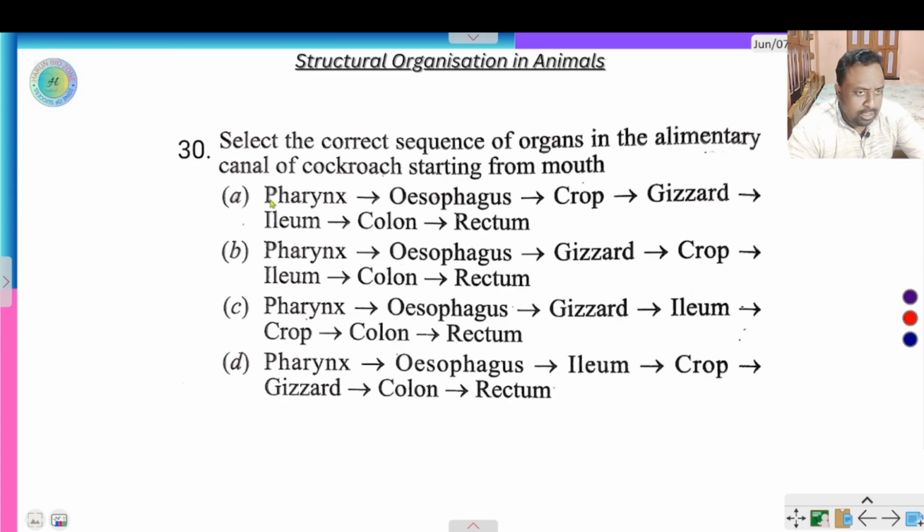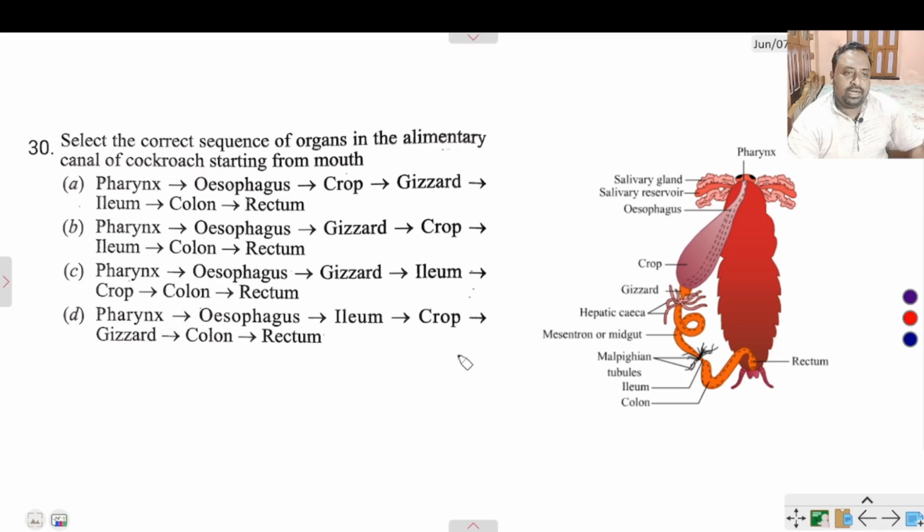A is the correct option. First pharynx, then esophagus, then crop, gizzard. Let me explain this question with a diagram. Here, this is the mouth, then pharynx, then esophagus, then crop, gizzard, hepatic caeca, midgut, malpighian tubules, ileum, colon, and rectum. So A is the correct option.